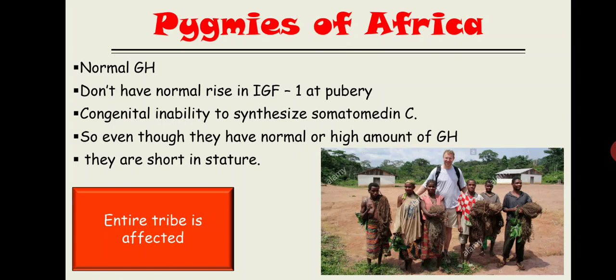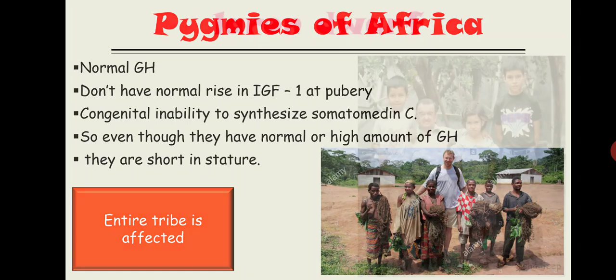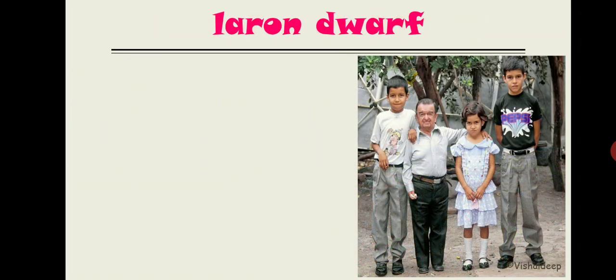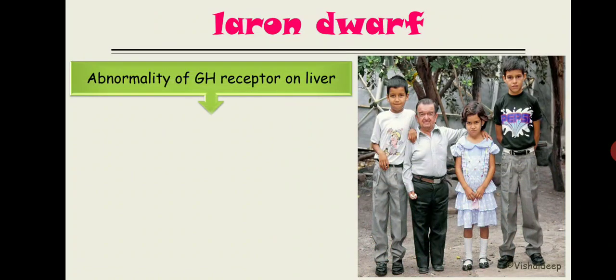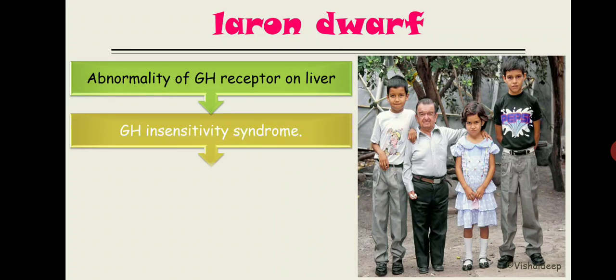Now you need to understand the second type of dwarfism, that is Laron dwarf. In some books it is written as Levi-Laron dwarf. Now what happened in Laron dwarf? There is an abnormality of the growth hormone receptor that is present on the liver, and because of that abnormality this syndrome is known as growth hormone insensitivity syndrome.